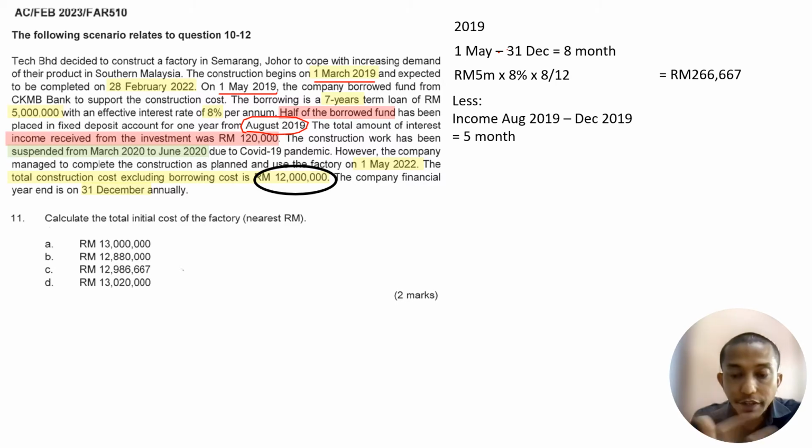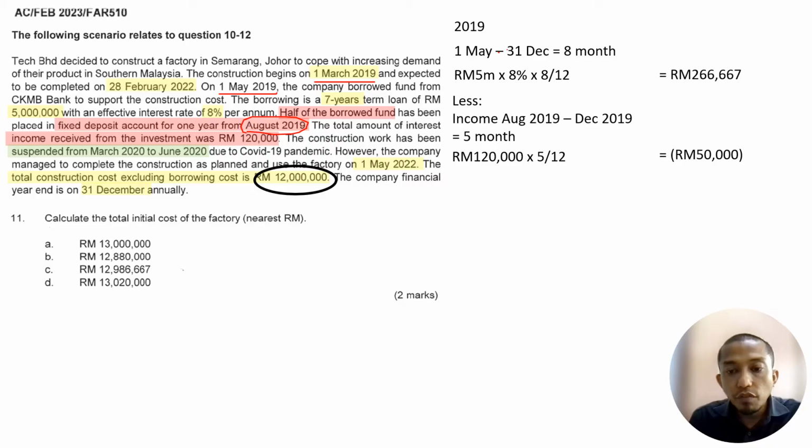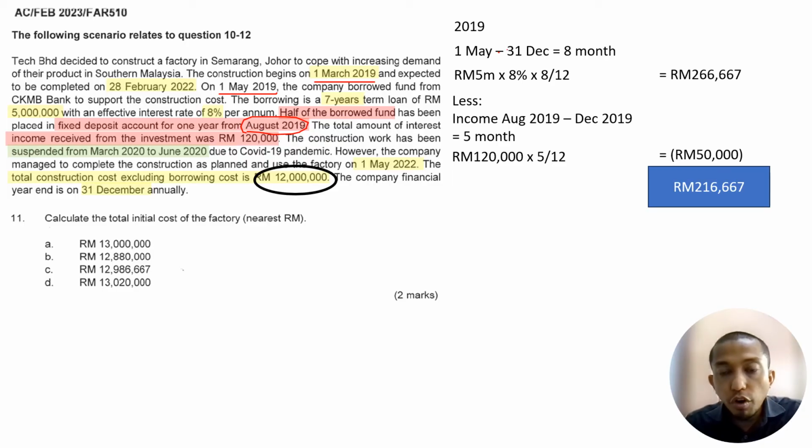So for 5 months, we need to minus the income for 5 months. How much do we get? Again, we just take a prorate, which is 5 over 12 times 120,000. So we get 50,000. So 266,667 less 50,000, then we get 216,667. This one is for 2019 only. Again, we need to total up all the borrowing costs. Okay, next.